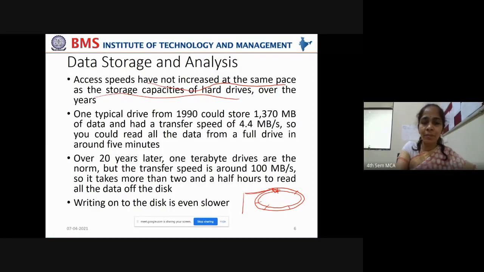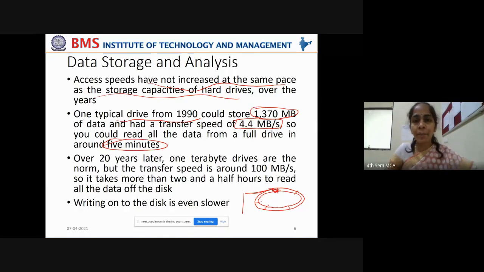One typical example: a typical drive from 1990 could store 1,370 megabytes of data and had a transfer speed of 4.4 megabytes per second. So you could read all the data from a full drive in around 5 minutes.